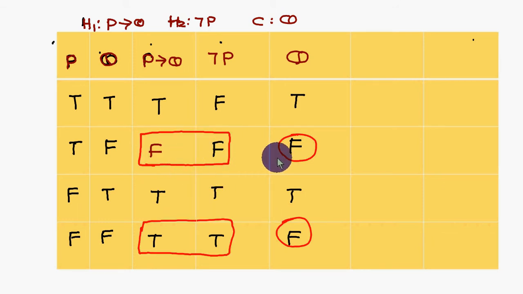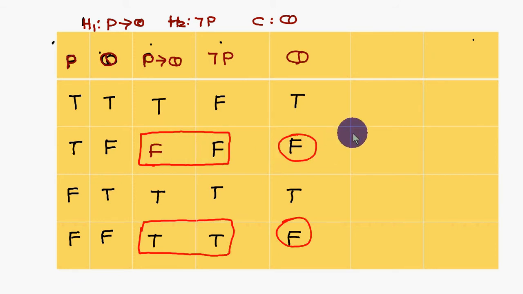What I have discussed already: when can we say that it is a valid conclusion? At least one false should be there. Here at least one false means two false is also no problem, at least one false.